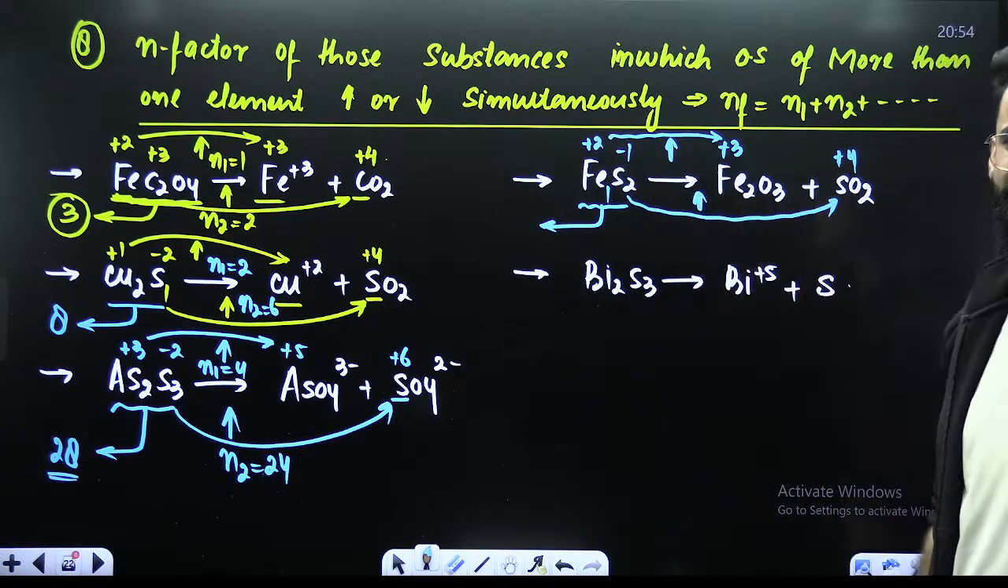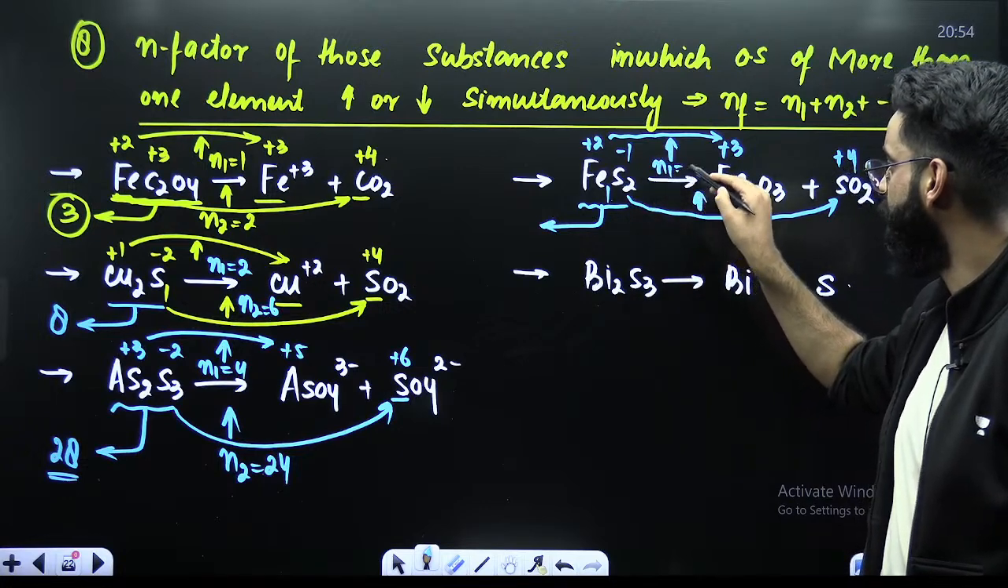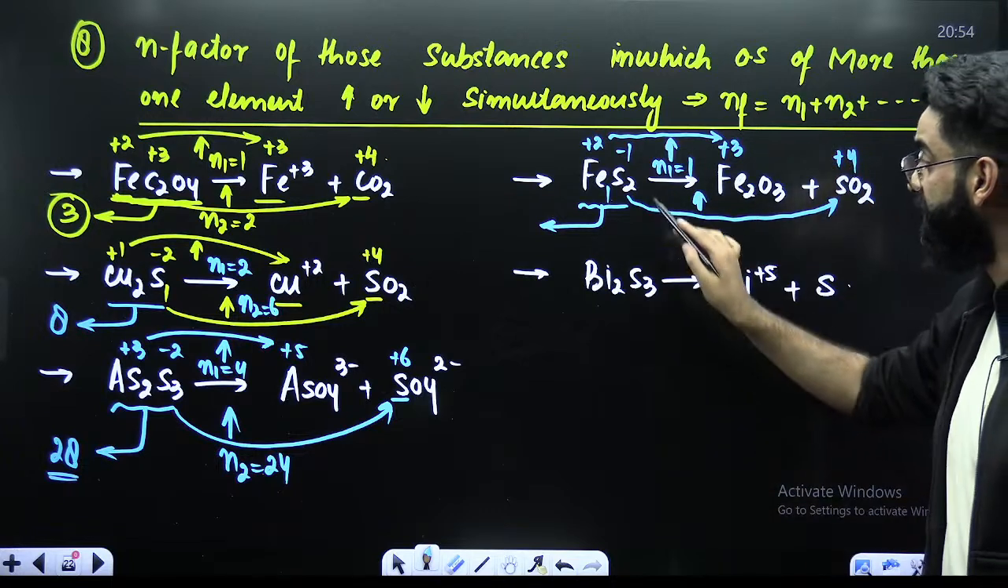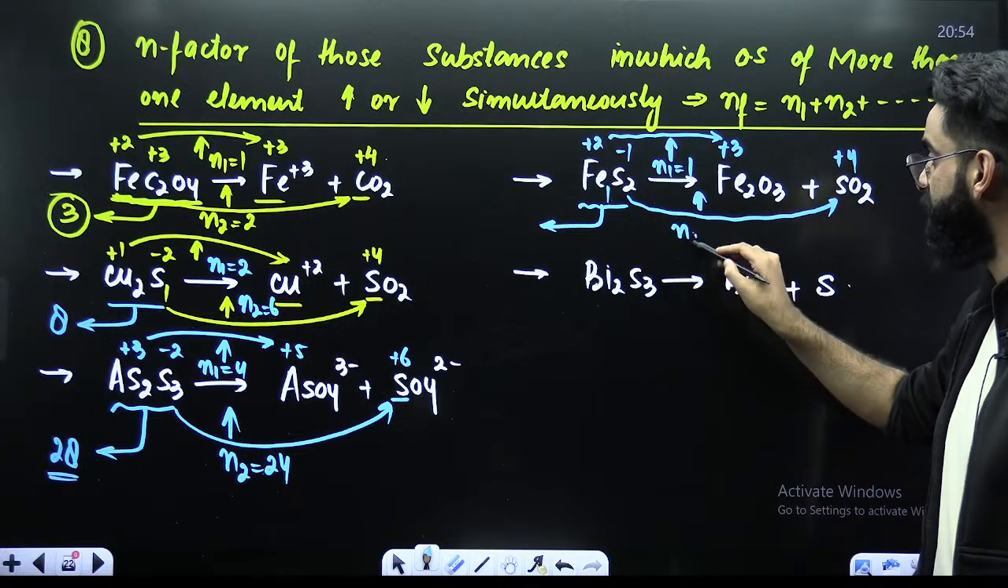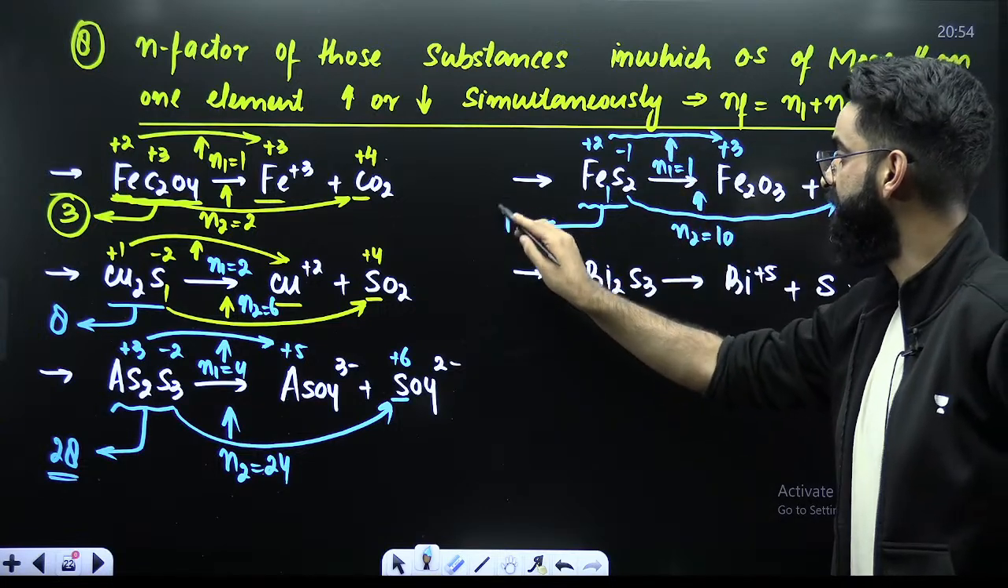So +2 to +3, what is the change? Change is 1. 1 is the change for one atom. I have only 1. n1 value is 1. -1 to +4, what is the change? Final minus initial. The value is 5. 5 is the change for 1. I have 2. So 5 2s are 10. So n2 value is 10. So 10 plus 1 makes it 11. So its n factor is 11.